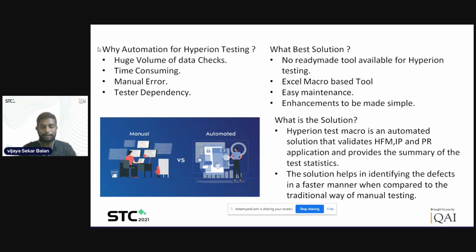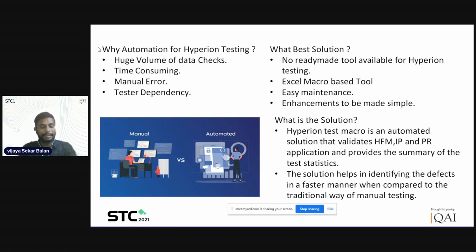As I mentioned, the sprint runs for 2 weeks, and testing starts from the fourth day. There are chances that when we identify the defect, it will be on the 10th day, so it may get moved to the next sprint. So the acceptance criteria won't be met. But with this automation tool, we can identify it even on day one or day two, since the time taken to finish the testing is less. We will complete the testing much earlier, and obviously that will contribute to identifying the defects much earlier.